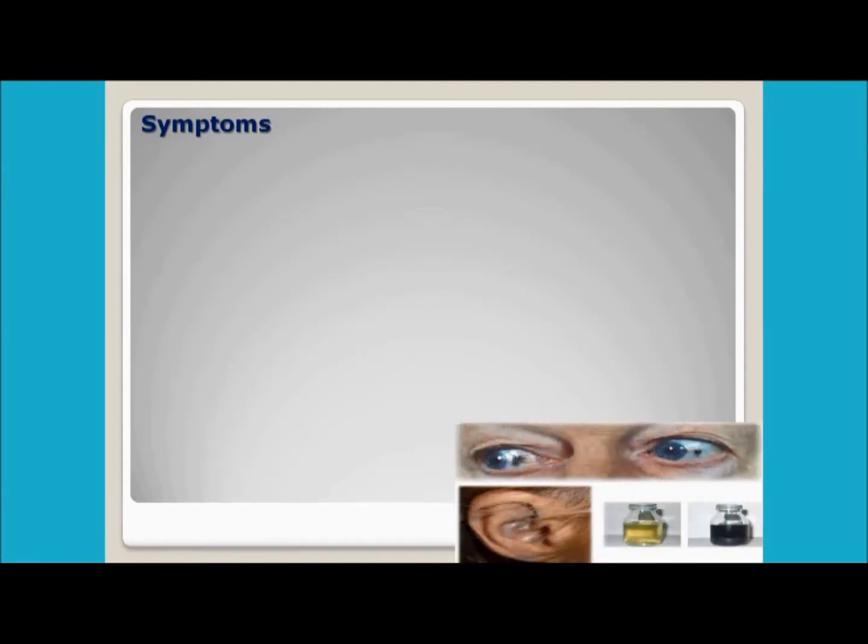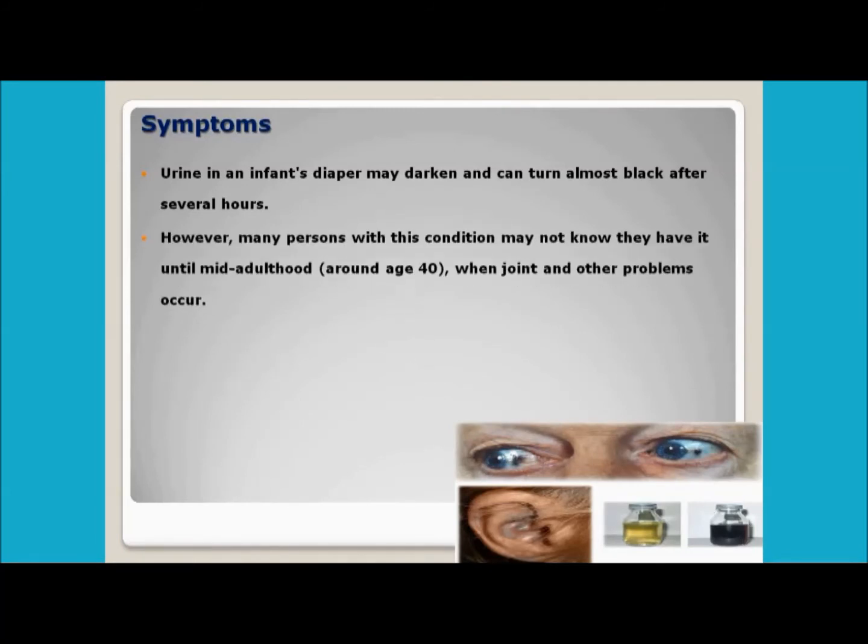Now what are the symptoms of this disease? These are the symptoms we are going to discuss. First of all, the urine in infants turns almost black after several hours. This is normal urine. This is the urine of a person suffering from alkaptonuria. It turns black after certain hours, right?